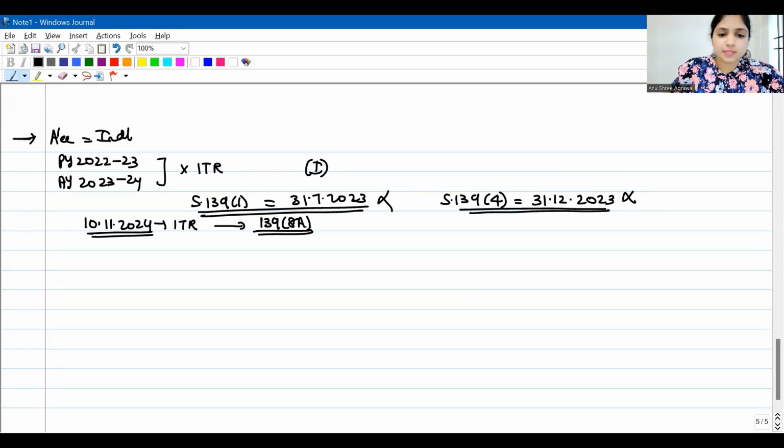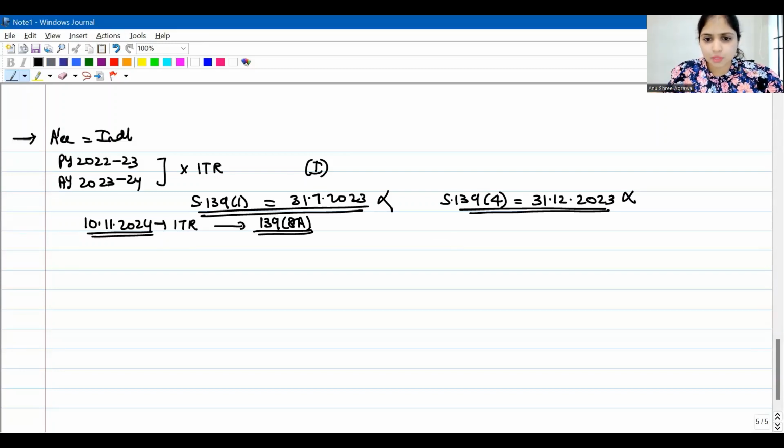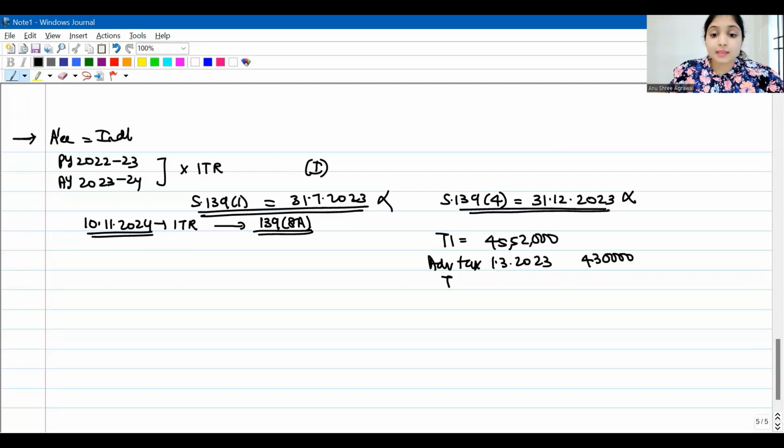Okay, now listen, how will the computation be? What is his total income? Let us say his total income was 45 lakh 52,000, and he had already paid advance tax on 1st March 2023. He paid advance tax of 4 lakh 30,000, let us say, and he has TDS and TCS credit also with him, and that is, let us say, another 70,000.